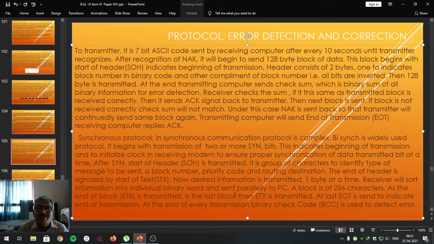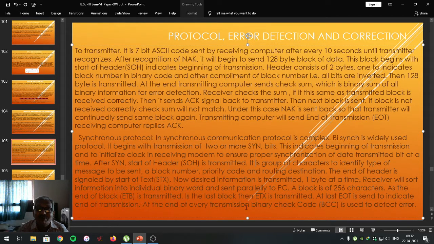If it is the last block, then ETX is transmitted. ETB means end of transmitting block. ETX means end of transmitting text. At last, EOT is sent to indicate end of transmission.